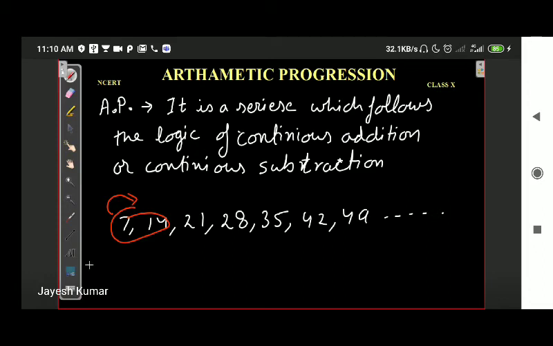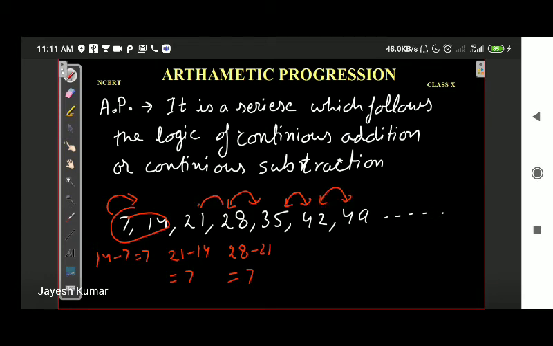So 14 minus 7, we get 7. After that, 21 minus 14, we get 7. After that, 28 minus 21, we get 7. So if we take any two consecutive terms of this series, the subtraction is always constant.